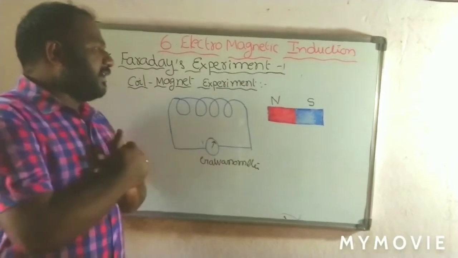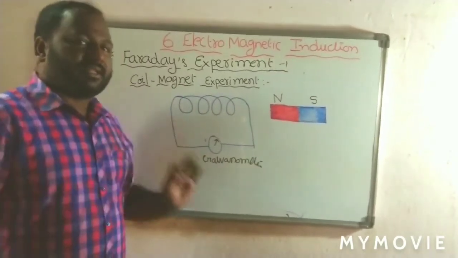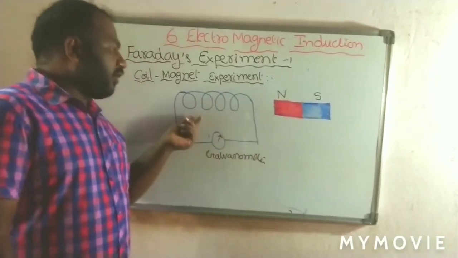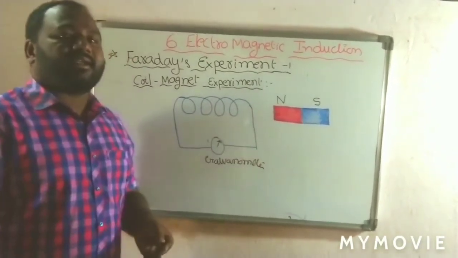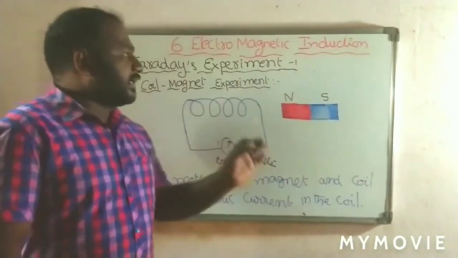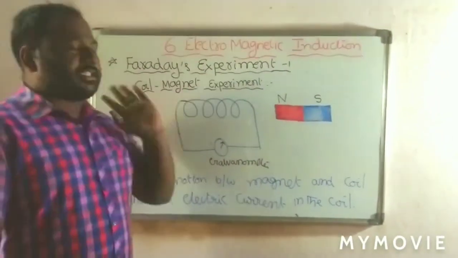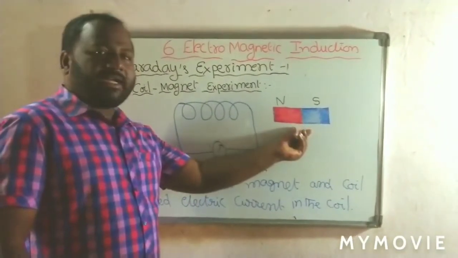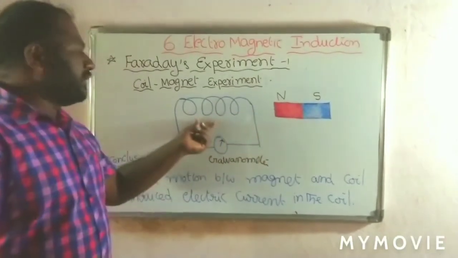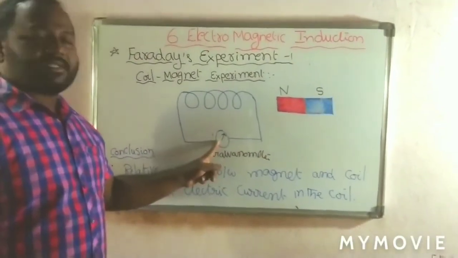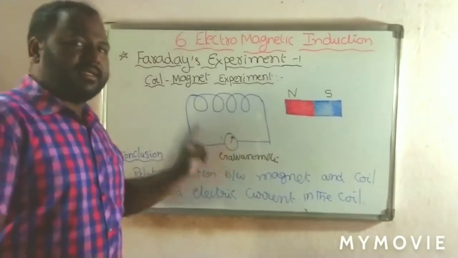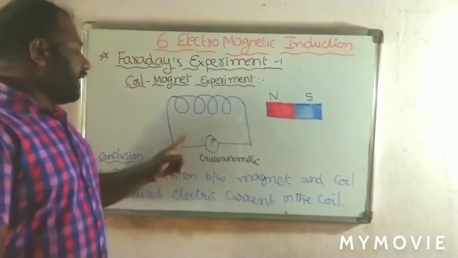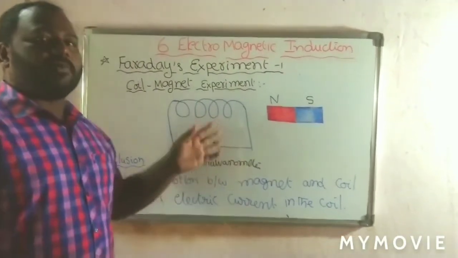So finally he gave a conclusion: whenever there is relative motion between the coil and magnet, a current can flow. Once again, see that coil magnet experiment. First point, a magnet is brought nearer to the coil. The galvanometer shows a deflection in one direction. The second point, the magnet is moving away from the coil. The galvanometer shows deflection in the opposite direction.